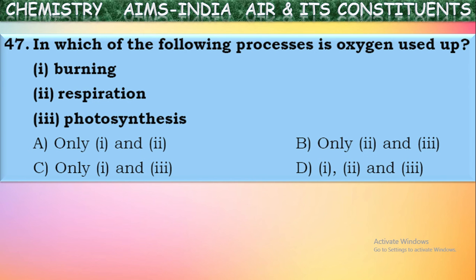Next, photosynthesis. In photosynthesis, oxygen is not used. It is produced by photosynthesis. Which gas is used in photosynthesis? Carbon dioxide, but not oxygen. Now what will be the correct answer? 1 and 2 only are the correct processes where oxygen gas is used.